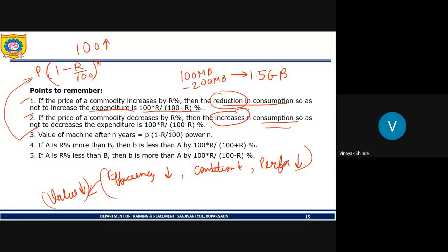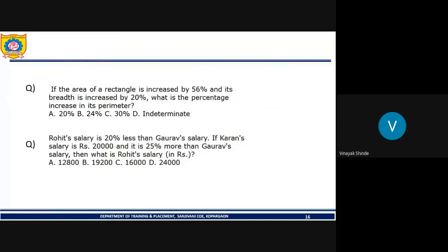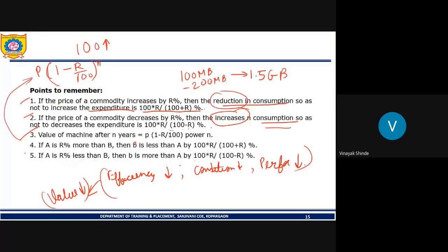Now, the next point. If A is R% more than B, then B is how much percent less than A? It is 100 into R divided by 100 plus R percent. Then if A is R% less than B, then B is more than A by 100 into R upon 100 minus R percent.